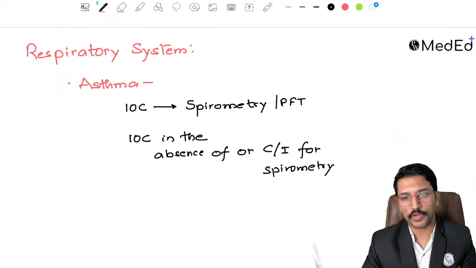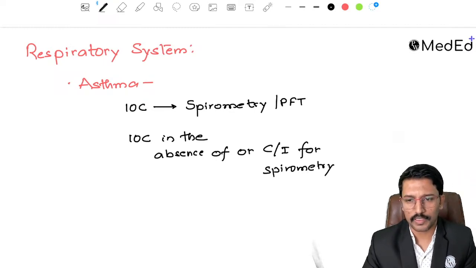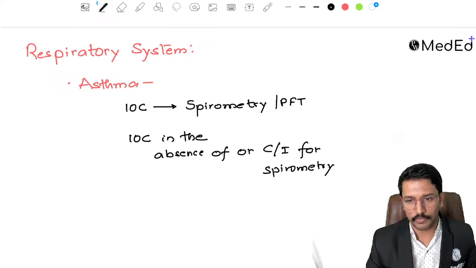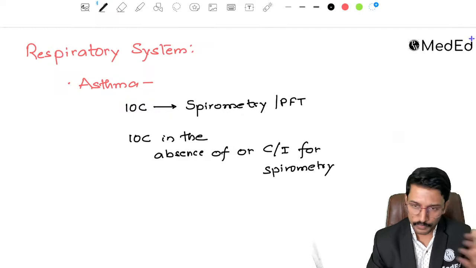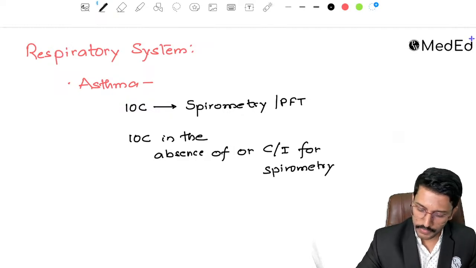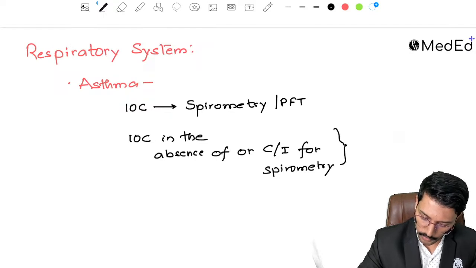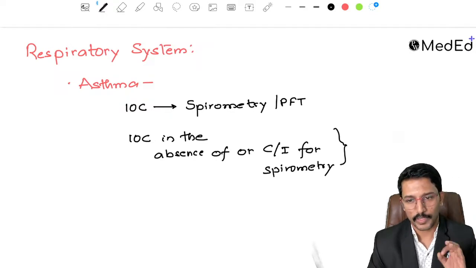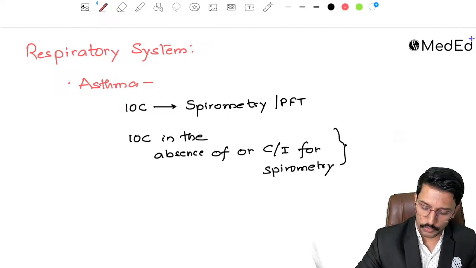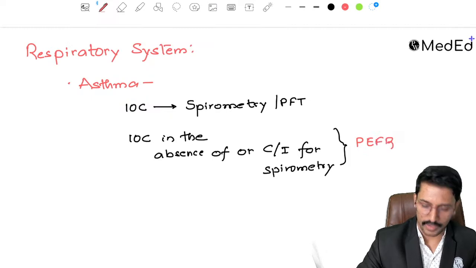For example, during the COVID pandemic, doing spirometry was risky, right? You ask the patient to blow air into a pipe, then he will blow into the environment, and the people who are taking care of the setup will also get exposed. So that was a contraindication. Whenever there is a contraindication for spirometry or spirometry is not practically possible, in those cases the investigation of choice would be peak expiratory flow rate.